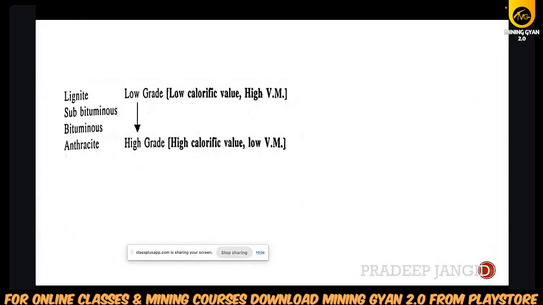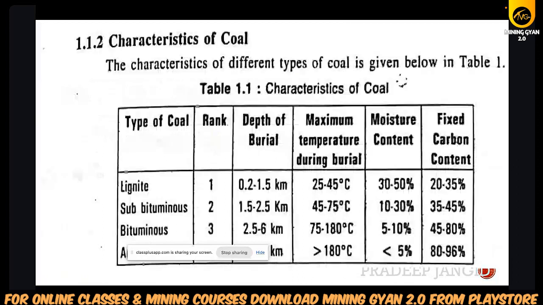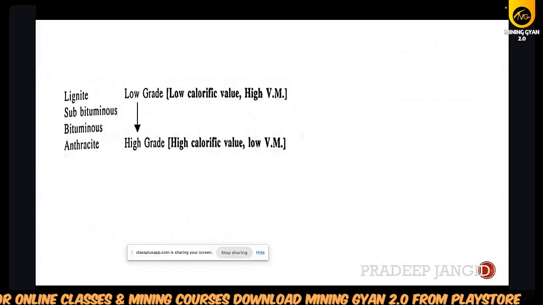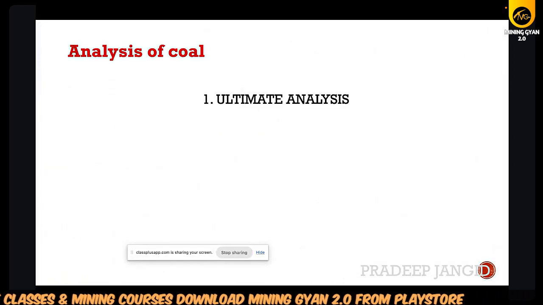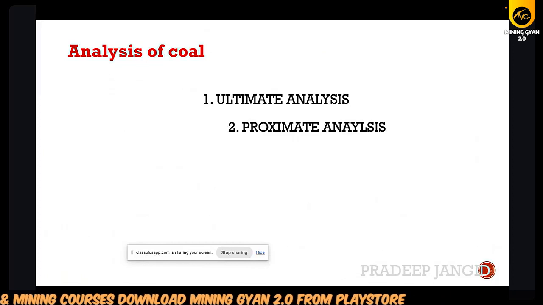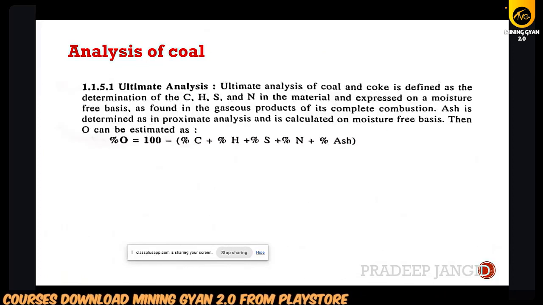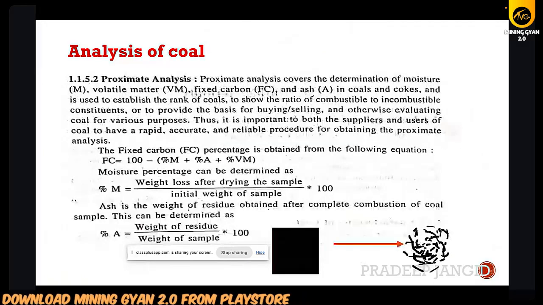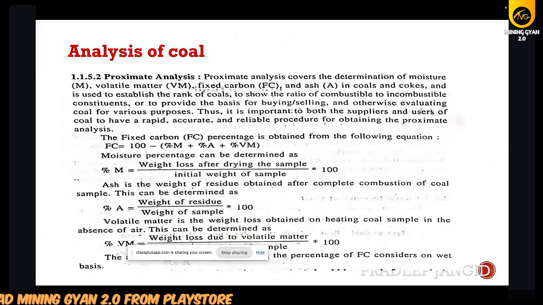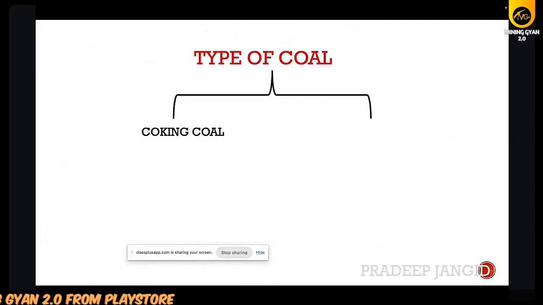So with increasing depth, high calorific value, and high temperature, high distance, the moisture content will be less. Fixed carbon will be high. So we have discussed analysis of coal. We had seen the ultimate analysis, proximate analysis. Then we had seen some terminology, percentage of M, percentage of S content.